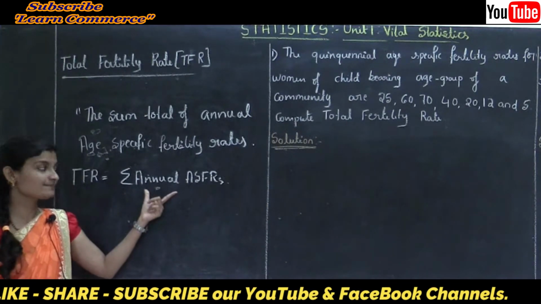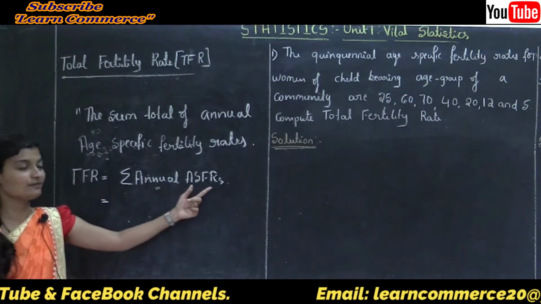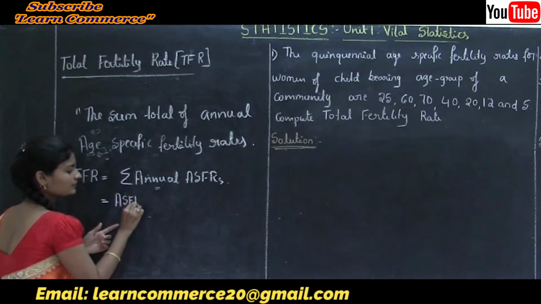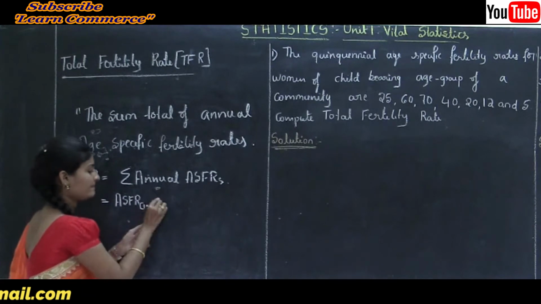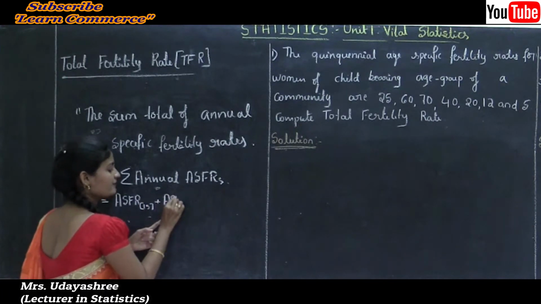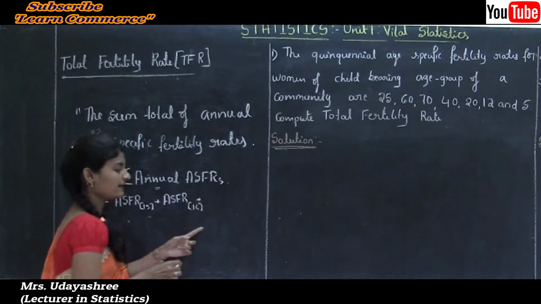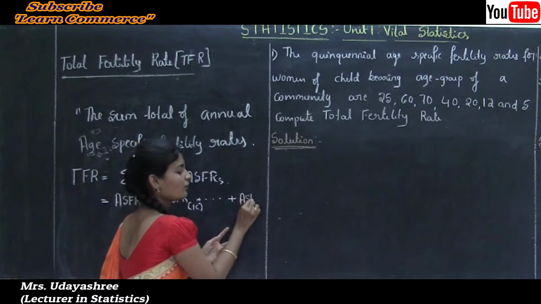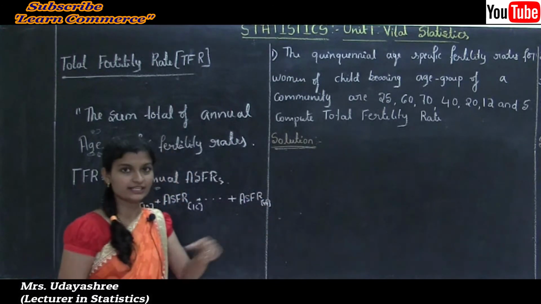Let me expand these terms: the sum of annual age specific fertility rates is ASFR of age 15 plus ASFR of age 16, and so on up to ASFR of age 49 years.